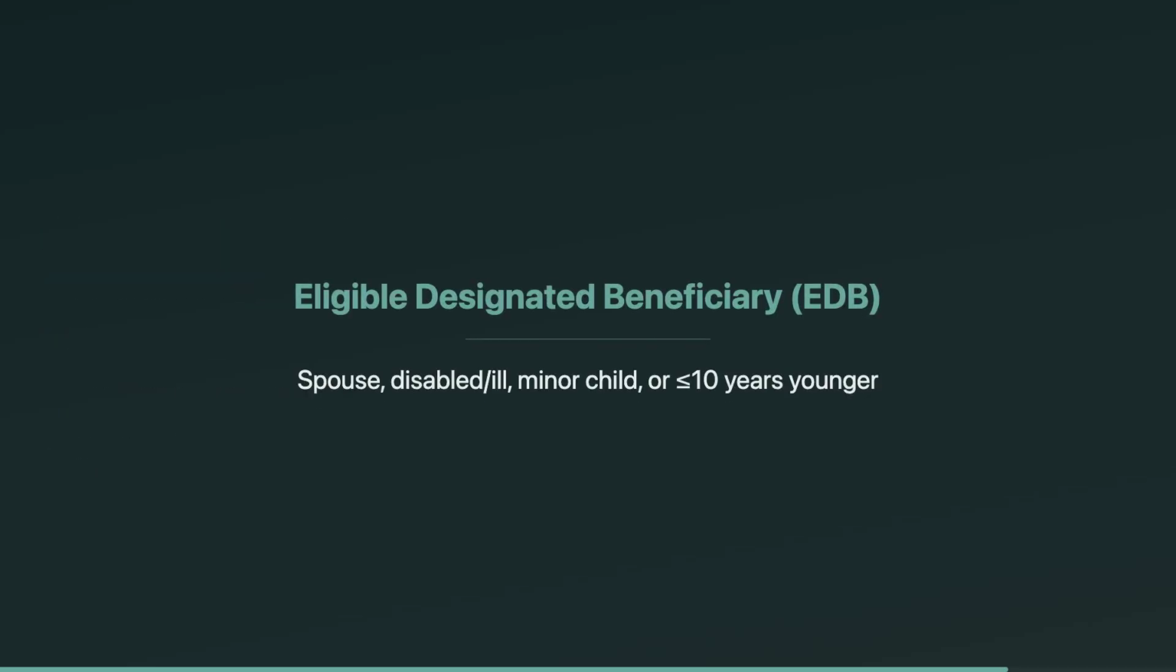Inherited IRAs changed under the SECURE Act. For most beneficiaries, the stretch is gone and the account must be emptied by the end of the 10th year after the year of death. But eligible designated beneficiaries get special treatment: a surviving spouse, disabled or chronically ill, a minor child of the owner, or someone not more than 10 years younger. Spouses have the most flexibility, including treating it as their own.